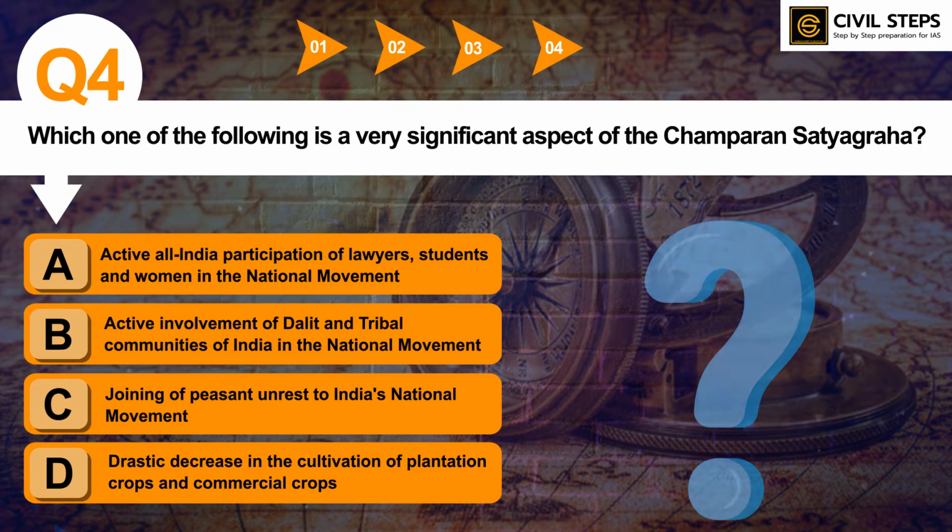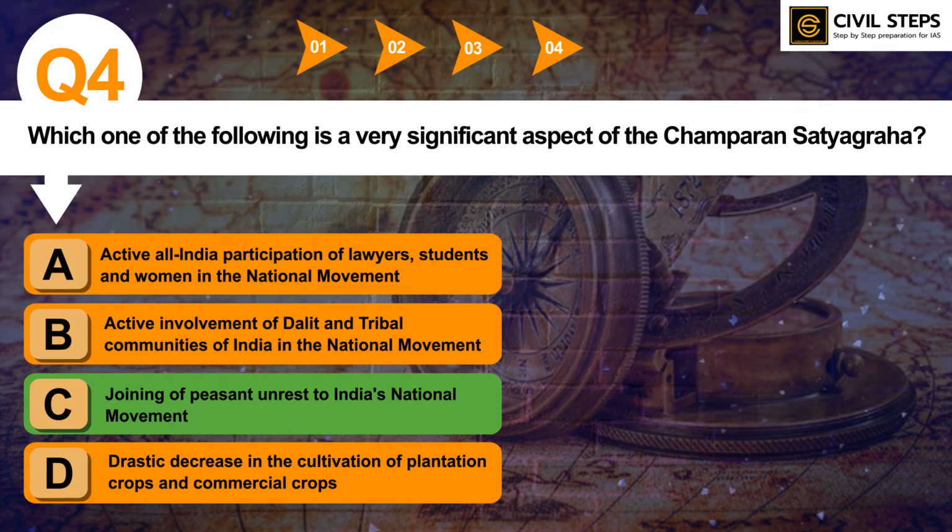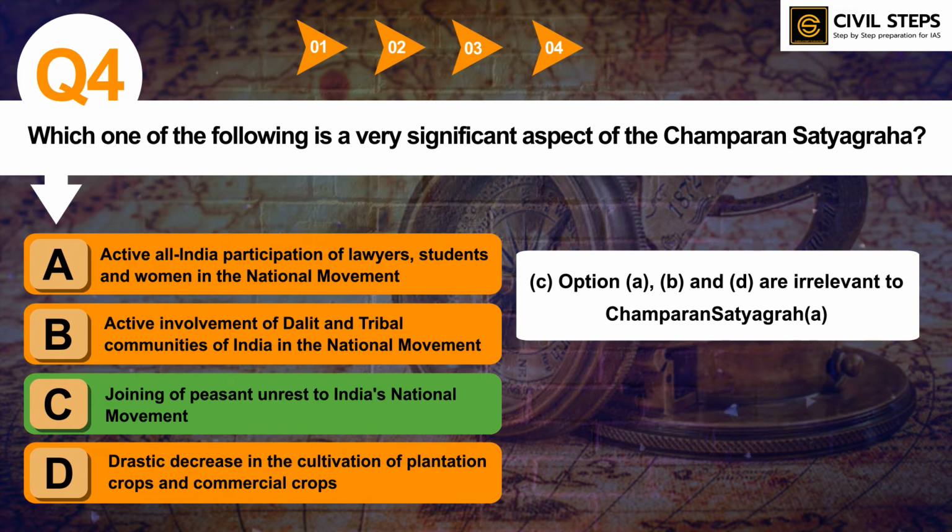So the answer of this question is option C, joining of peasant unrest to India's national movement. Options A, B, and D are irrelevant to Champaran Satyagraha. So this was all about question number 4. You can read about other satyagrahas also. You should know about the civil disobedience movement and the non-cooperation movement also.